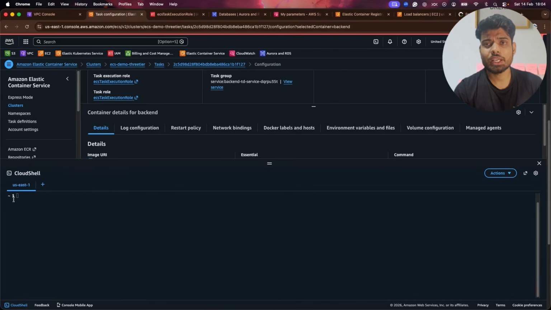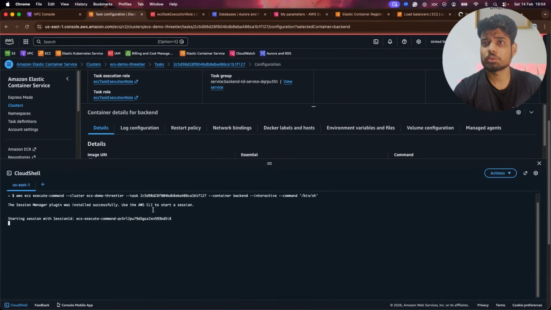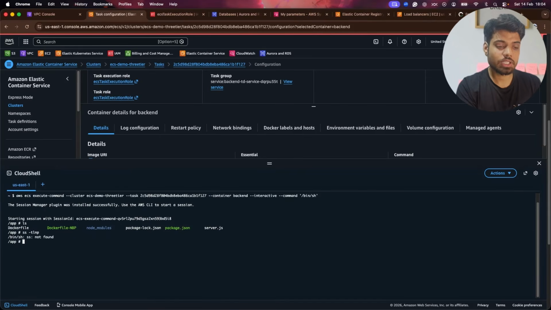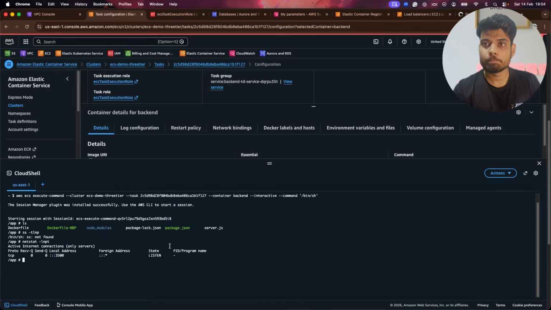And it will take some time if you haven't used Cloud Shell. So it will take around a few seconds. Now here you can see that we are in the slash app directory, and we'll see the things that we have: the server.js, the package.json file, node modules, Dockerfile, and Dockerfile.npm. As we have already copied multiple files, all files, so that's why it's showing them. So if I also want to check where the application is running, we can try to do this. So we can see that our application is running on 3500.